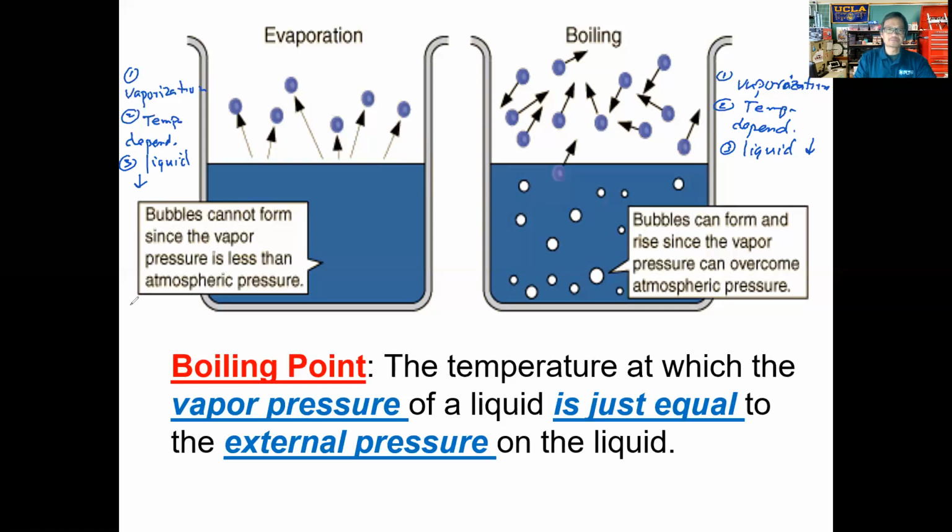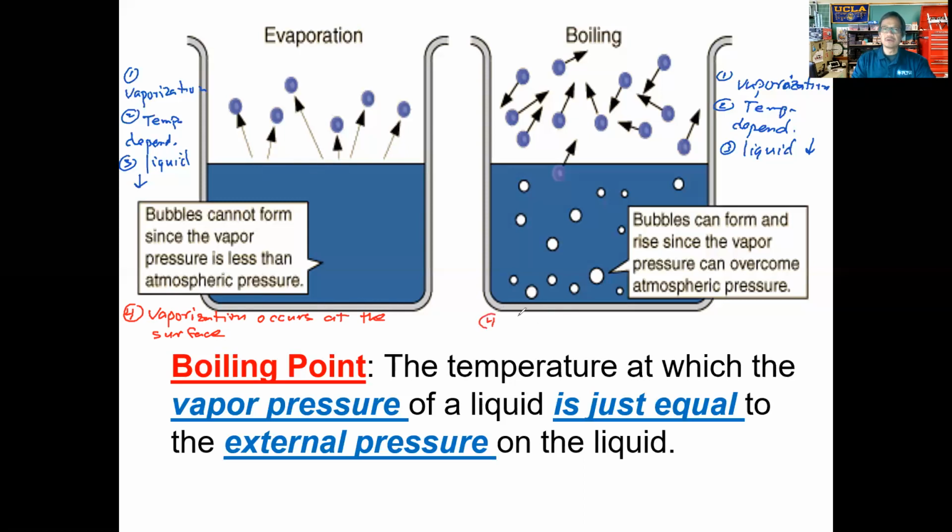Okay, so with evaporation, the vaporization occurs at the surface. Which means the process by which a liquid becomes a gas only occurs at the surface.